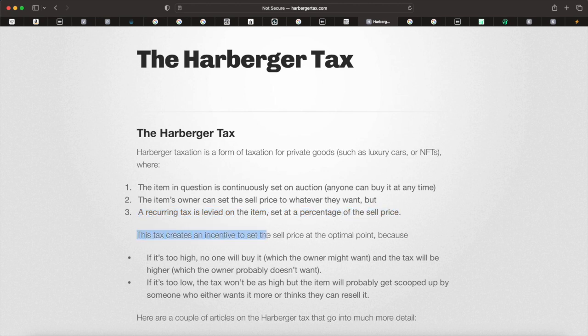This tax creates an incentive to set the sell price at the optimal price point. If the sell price is set too high, then no one will want to buy it, which maybe the owner might not want someone to buy it. And the tax would also be higher, which conversely, the owner might not want to pay a super high tax either. On the other side, if the sell price is set too low, then the tax will be super low, which maybe the owner is happy about. But it also means the asset might get scooped up off the market by someone else who wants it, which maybe the owner doesn't want to sell. So the owner has to find that optimal price point.